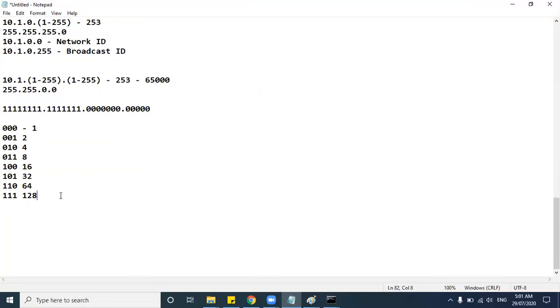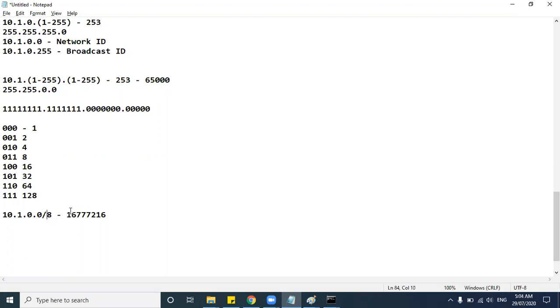Now let's see what subnetting is here. Let's say for example you give 10.1.0.0/8. This 8 is nothing but a subnet mask, right?